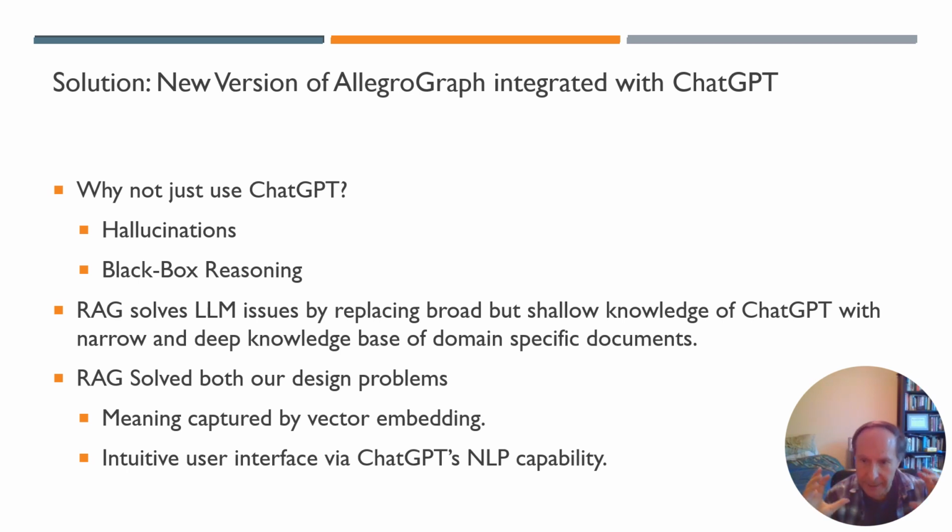Rather than use the LLM just as a black box, you look inside the LLM with APIs from, in this case, OpenAI, and you use the various modules that communicate to each other, and that's usually, of course, not something that the user sees. You can use those modules piecemeal to perform certain operations for you, but you can also essentially replace the domain knowledge of the LLM with your much deeper and much more focused and curated knowledge from your domain. So retrieval augmented generation solves both those problems of hallucinations and black box reasoning.